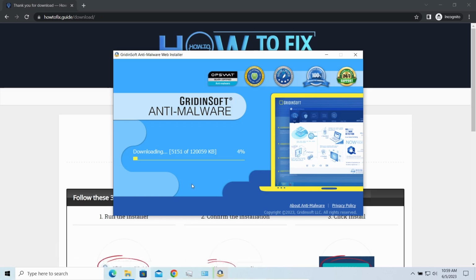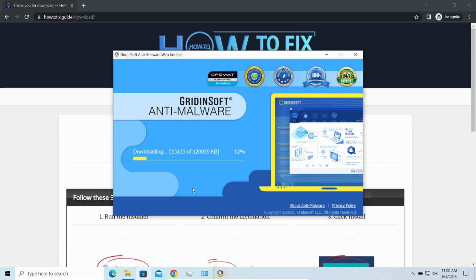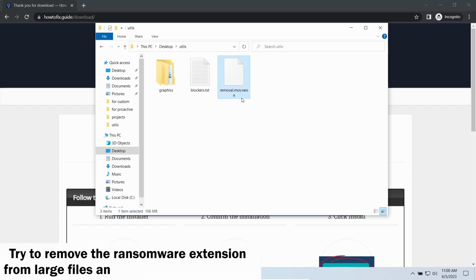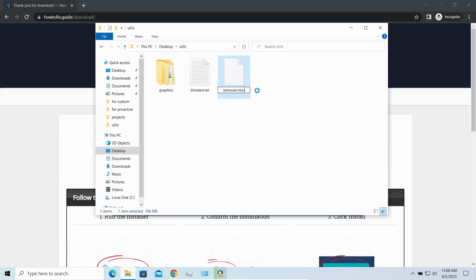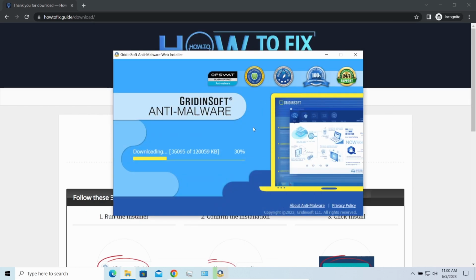And meanwhile, I will tell you a couple of things regarding data recovery. First of all, any Stop ransomware sample ciphers only 150 kilobytes of data at the file's beginning. For documents and photos of typical sizes, it is critical. They are getting entirely encrypted. But for larger things, especially for music files and video, not all is lost. Some pictures and other files that are over several megabytes large can be restored or even accessed without any decryption. Using specific software like the good old Winamp, for example, you can open files almost flawlessly. Just remove the ransomware extension and give it a try.